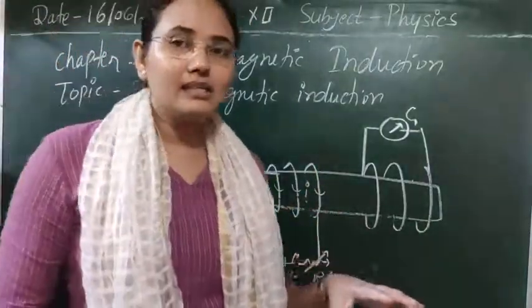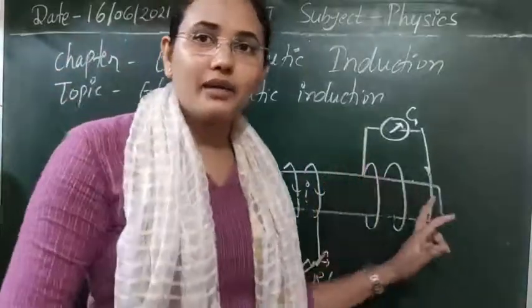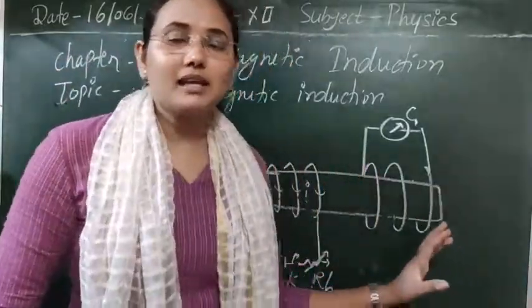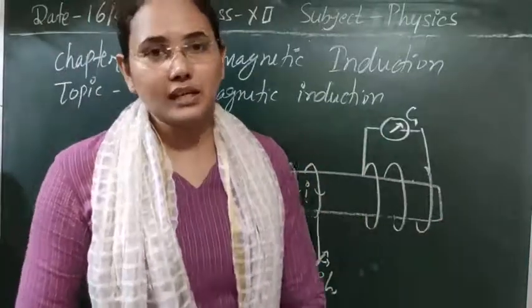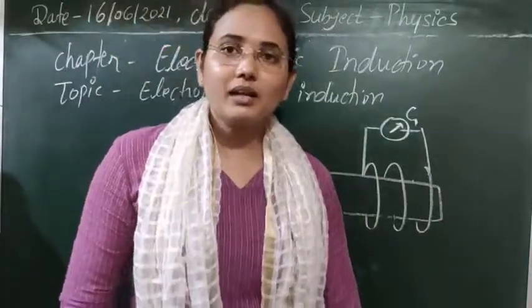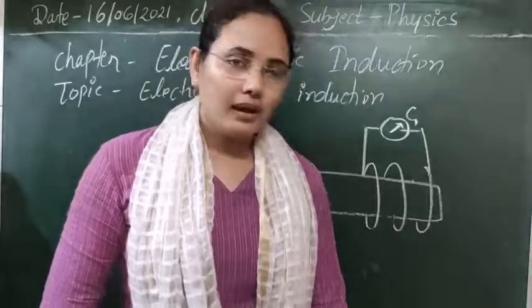The simple thing is that this current produces the magnetic field, and that induces something in this loop, and if the flux changes, then with the change in flux there will be a change in induction. So the basic term we have to understand here is magnetic flux.